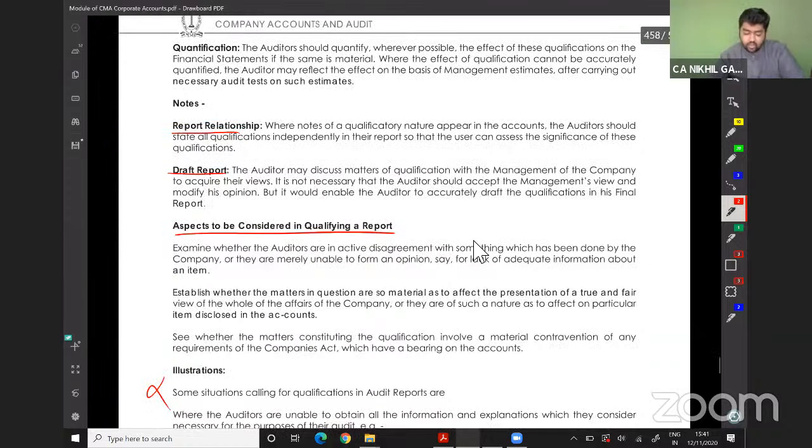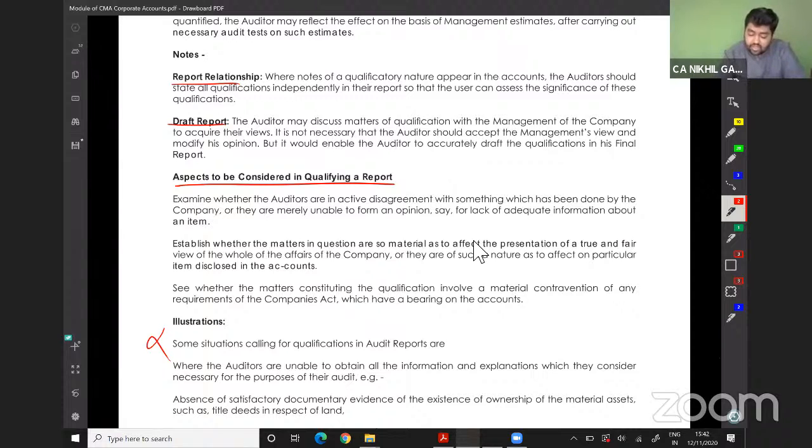Aspects to be considered in qualifying reports. Examine whether the auditors are in an active disagreement with something which has been done by the company, or they merely are unable to form an opinion, say for a lack of adequate information about an item.